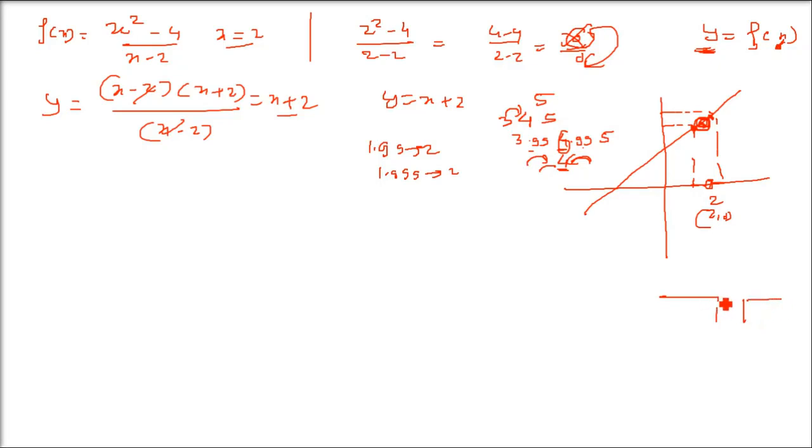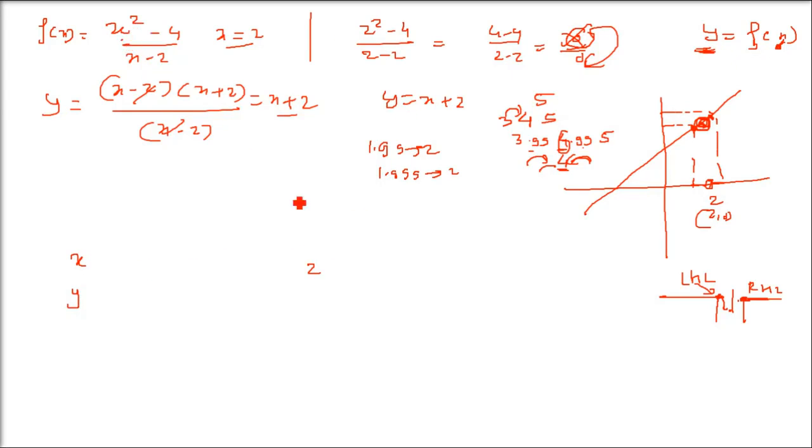If you are driving a vehicle and you go up to this point, there is a pit here, a gadha. Whether you are coming from the left hand side or the right hand side, you stop just before that point, because otherwise you are going to fall in the pit. So left hand limit and right hand limit is exactly that. I'll give you an example with numbers.